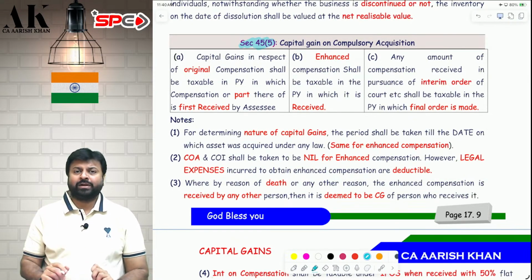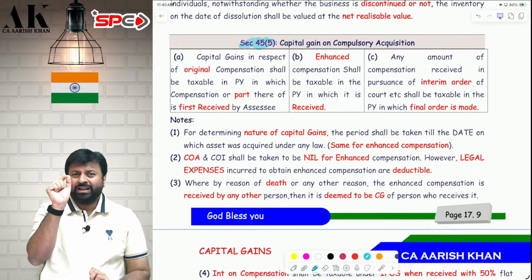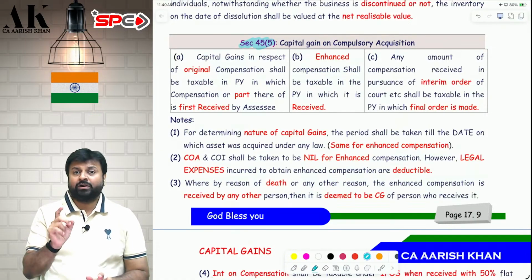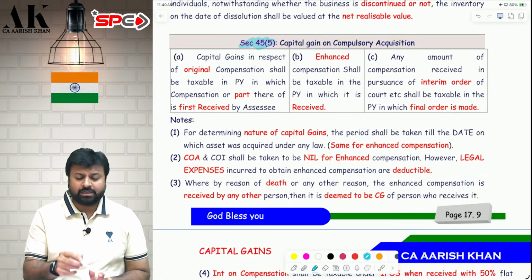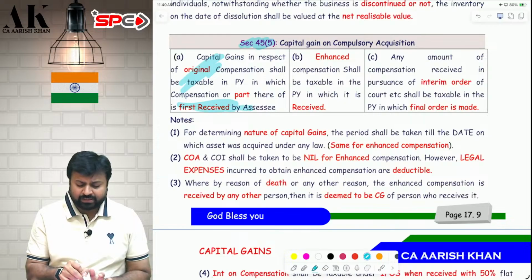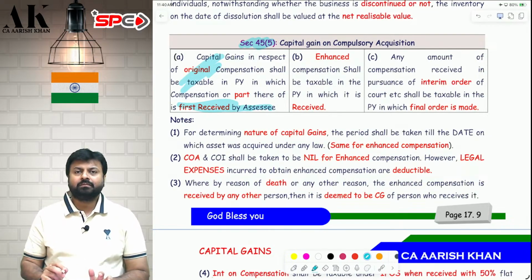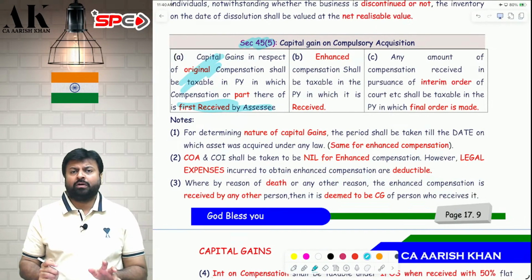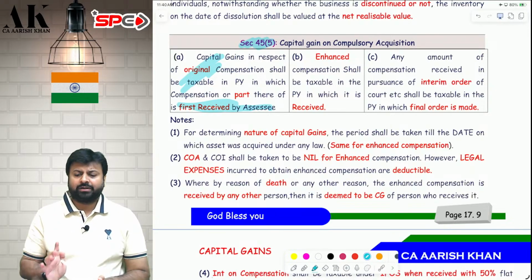Suppose next year 25-26, out of 5 lakhs, if only 1 lakh is received, then also the entire 5 lakh will be chargeable. This is what the provision is. The original compensation will be chargeable in the year in which even a part is received. Even if a part of the original compensation is received, the entire original compensation will be subject to tax in the year of receipt. This is the first point.